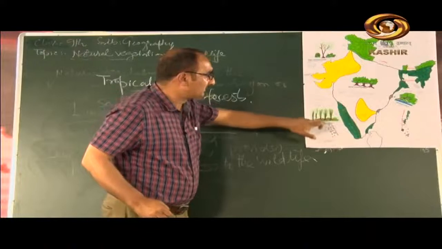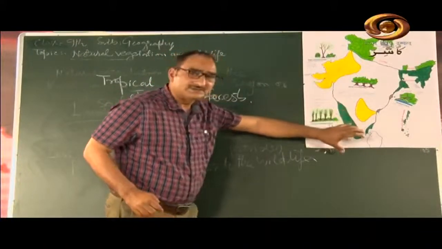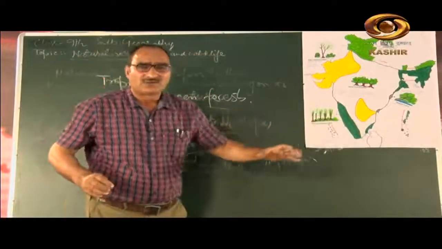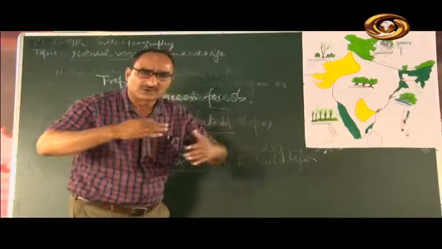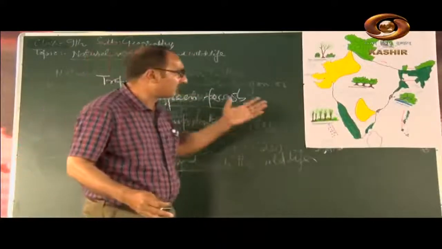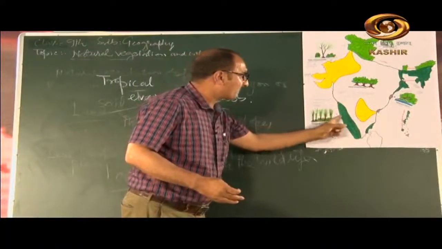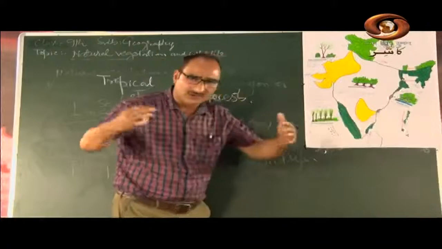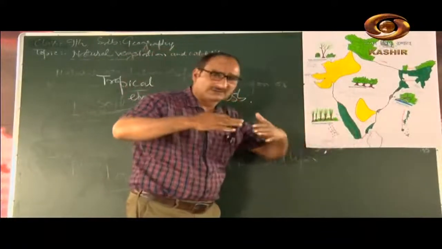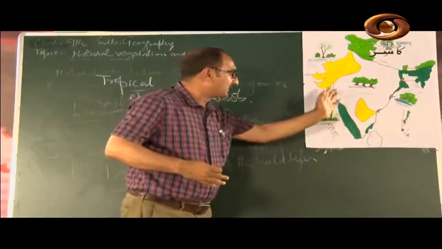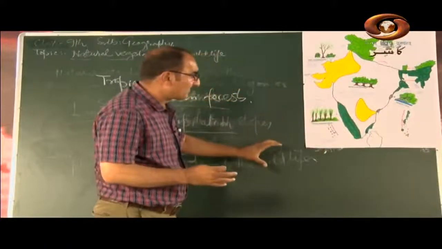I have shown the trees also here, tropical evergreen forests. These forests are restricted to areas of heavy rainfall. Where there is heavy rainfall, tropical evergreen forests grow at a faster rate. I have given you the example, and I have shown you on the map that we have the Western Ghats. Ghats are small hills. There are long hills on the western coast of India, and this coast is very broad, and here are tropical evergreen forests, because of the fact that when monsoon winds,